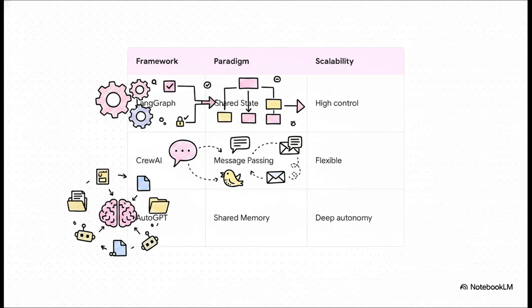But think about human meetings for a second. They take up a lot of time. Message passing requires the AI to read, write, and interpret lots of messages back and forth, which creates heavy cognitive overhead. Finally, AutoGPT uses an artifact-centric shared memory, focusing heavily on deep autonomy, where agents continuously plan, self-correct, and adjust based on central files they all have access to. And this brilliantly illustrates the fundamental differences in how these systems manage their shared context.